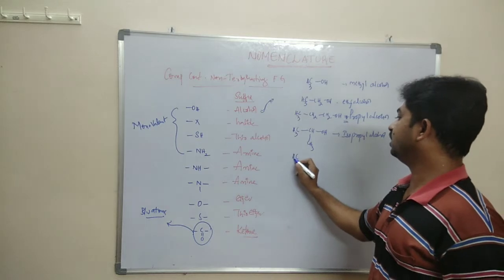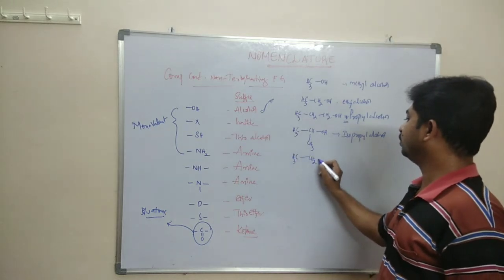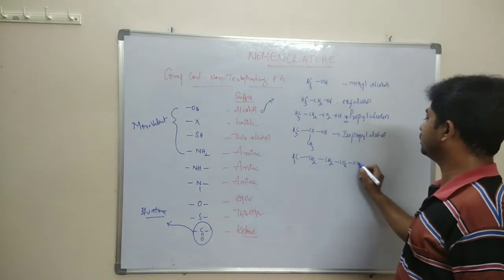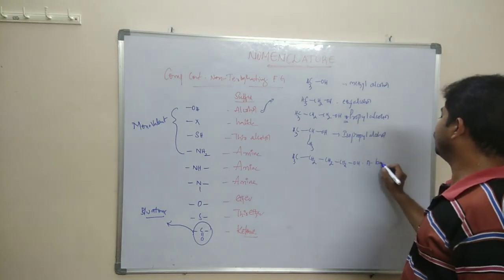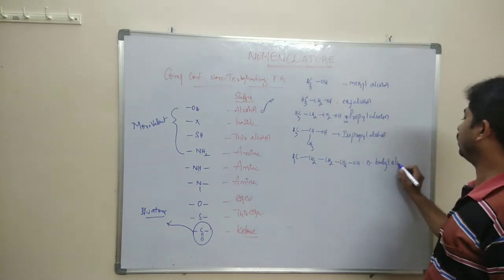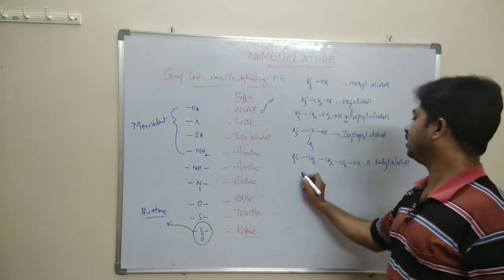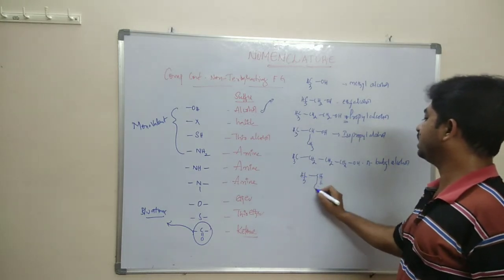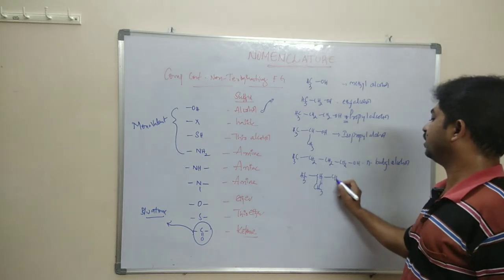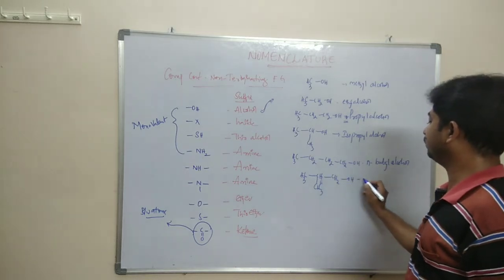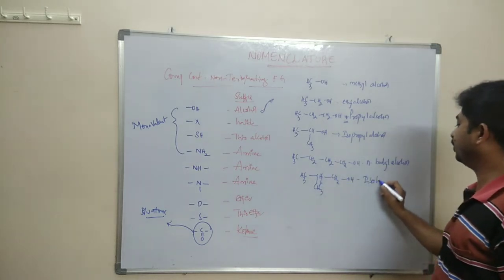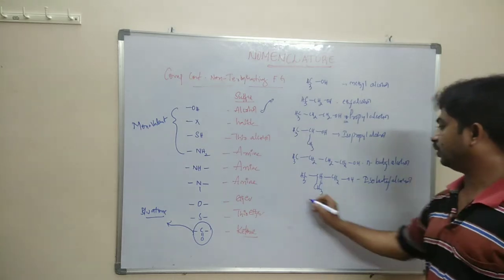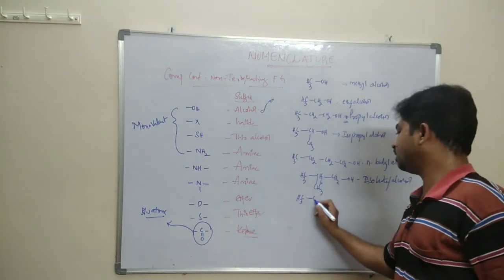Next, CH3CH2CH2CH2OH. This is the structure of N-butyl alcohol. CH3CH(CH3)CH2OH. This is the structure of isobutyl alcohol.